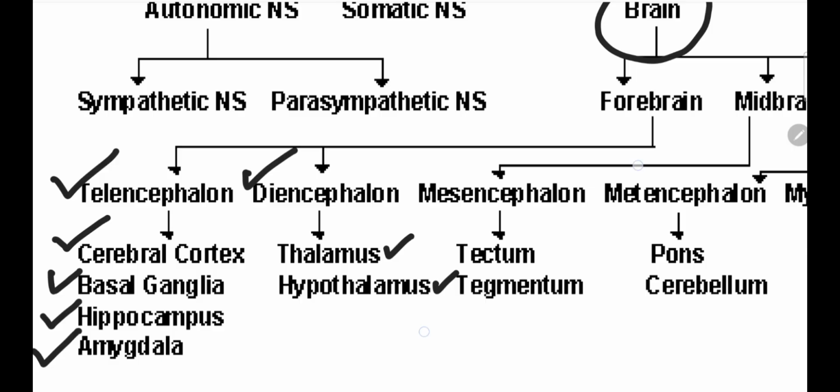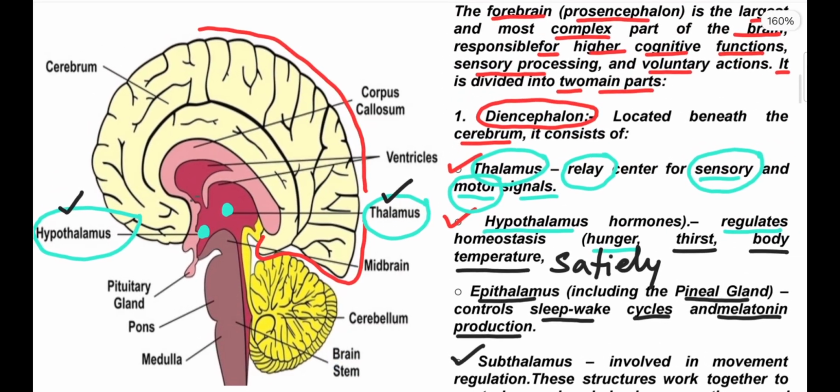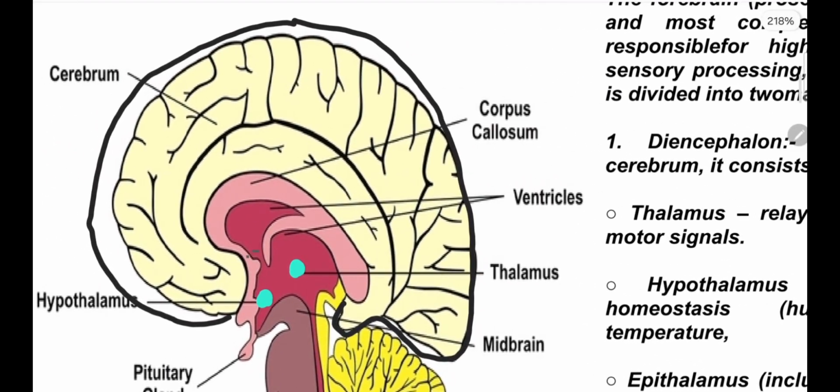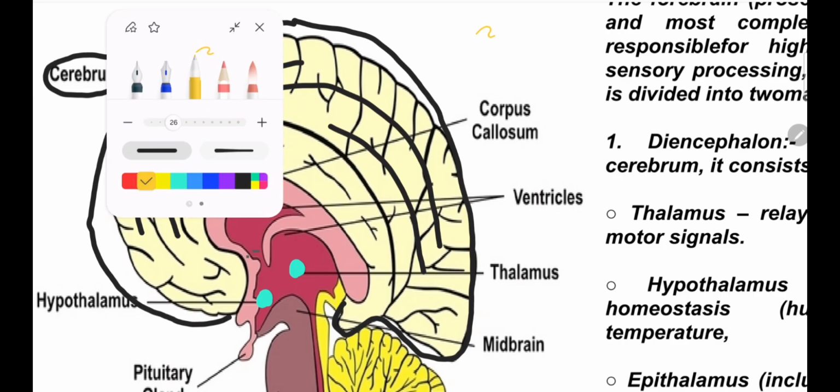Let's see. These parts are also visible in this picture. Here in the telencephalon, there is the cerebral cortex. The cerebral cortex is part of the cerebrum, and this large part of the forebrain, this whole part, is known as the cerebrum.